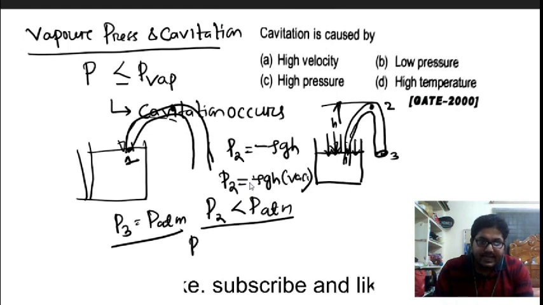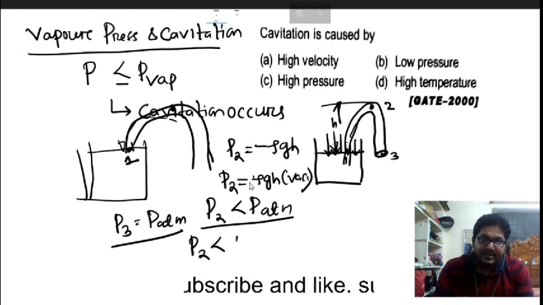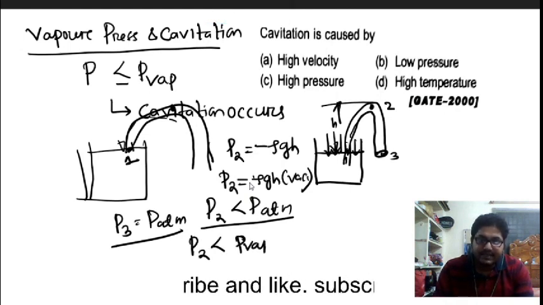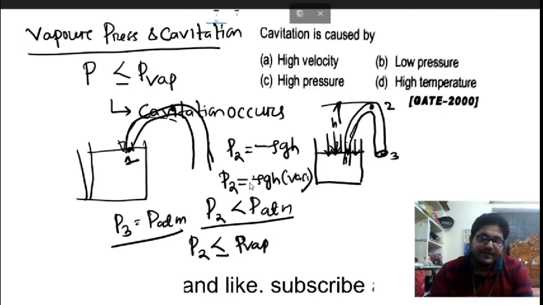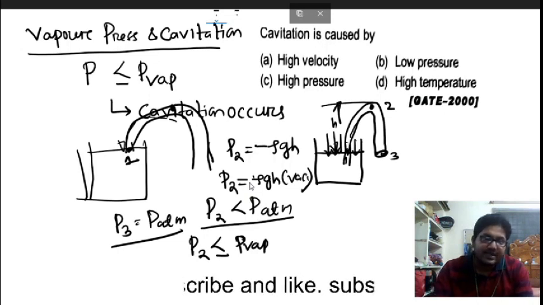Now suppose the pressure at point 2 is less than the vapor pressure of the fluid. Vapor pressure means the pressure at which the liquid starts boiling.